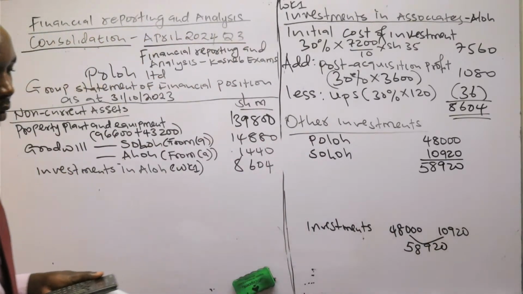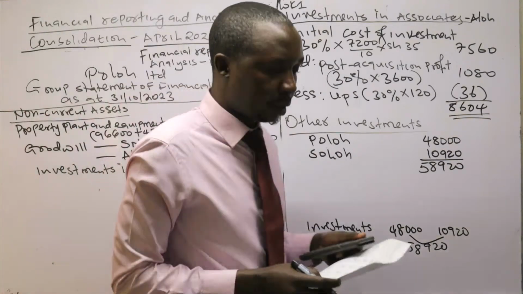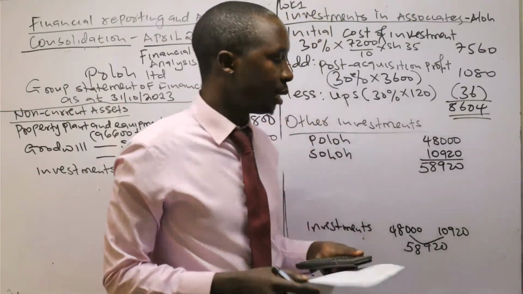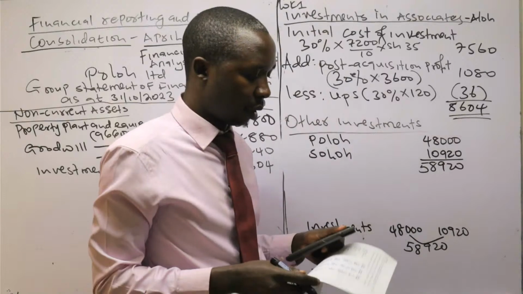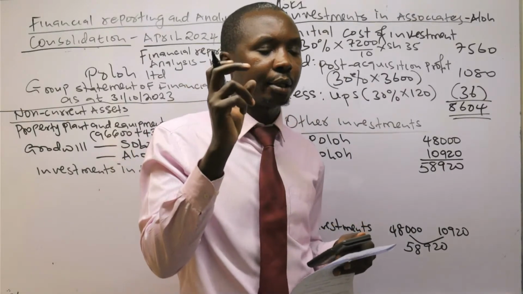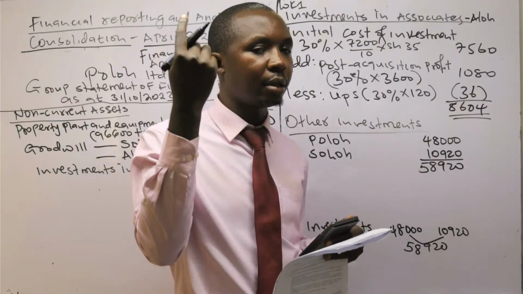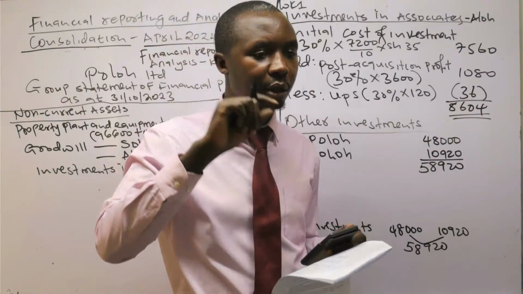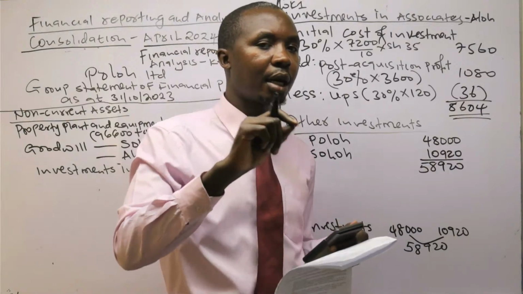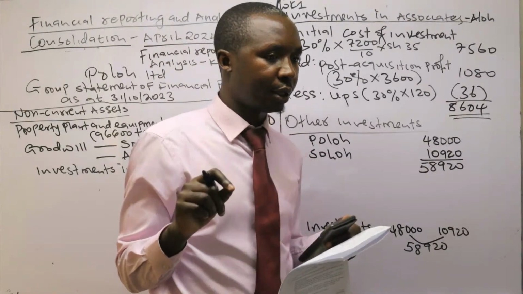But remember, this is as per the balance sheet. Based on the current price, he paid the one we computed under goodwill, the purchase consideration. Those are the current purchase prices.